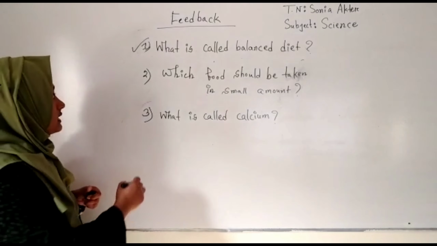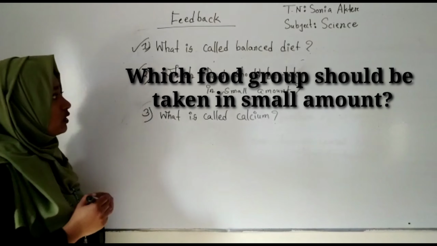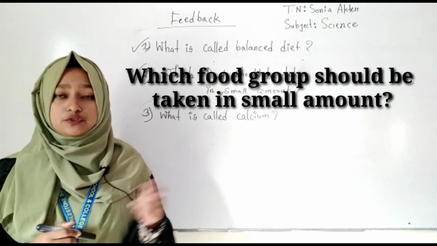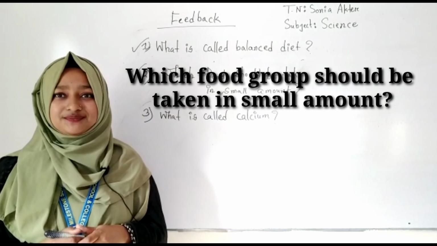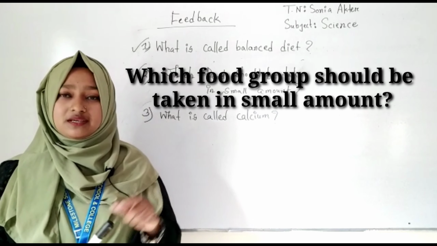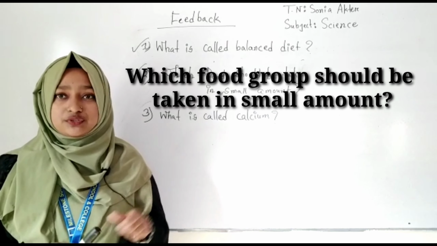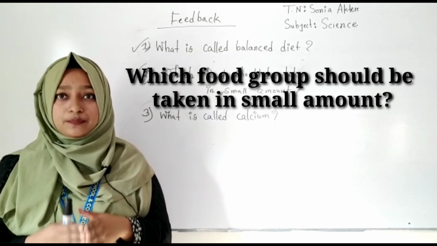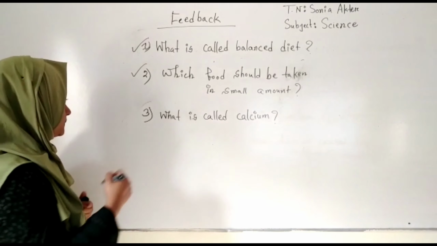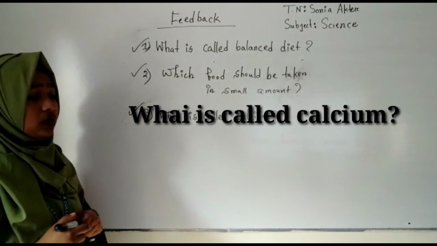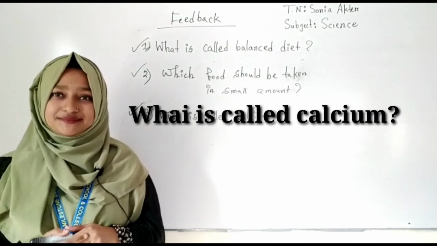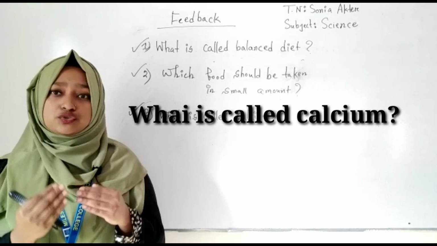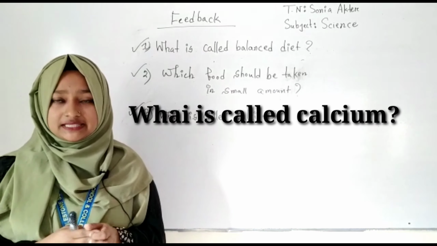The second question is, which food should be taken in small amount from the food groups? What will be the answer? The answer will be oil and fat group. So the food of oil and fat group should be taken in small amount. The third question is, what is called calcium? So calcium is a mineral that helps to make our bones and teeth strong.